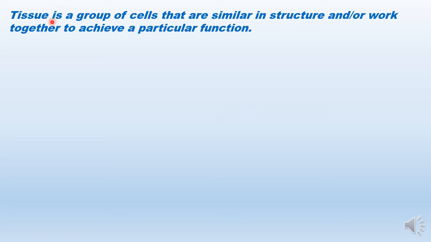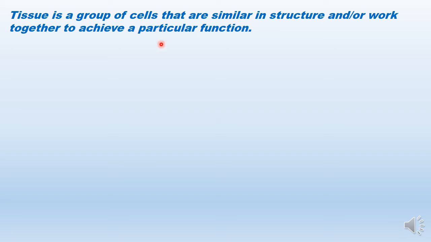So the concept of tissue is that it is made up of a group of cells which are modified in such a way that they will work together and do a particular function with greater efficiency. And this is often asked: what is the significance of tissue? So of course, tissue increases the overall efficiency of organisms.